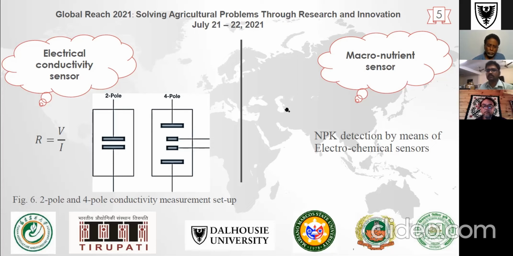So quantification of these macronutrients is a challenging task. And for this macronutrient detection, one has to go for electrochemical sensors. For the design of these electrochemical sensors, suitable selection of the sensing membrane is a challenging task, and I will select these sensing membranes in my research.